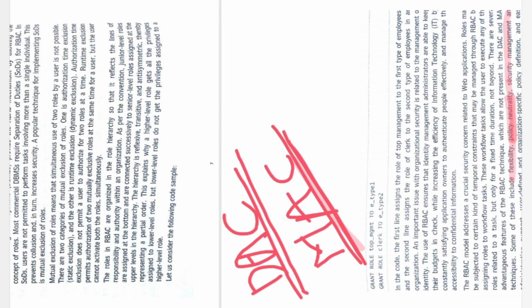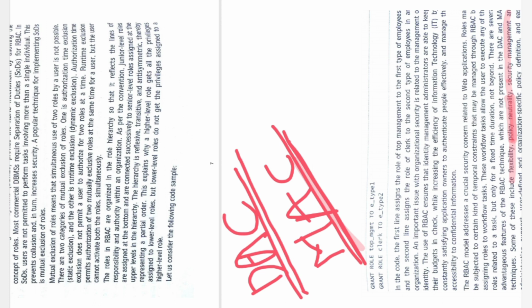So we saw what role based access control mechanism means. Then we saw mutual exclusion. There are two types of mutual exclusion. The first one is called runtime exclusion, and the second one is called static exclusion. Let me talk about static exclusion first: in static exclusion the user will not be permitted to handle two roles at a time, whereas in runtime exclusion the user will be permitted, right? So this is all about mutual exclusion.